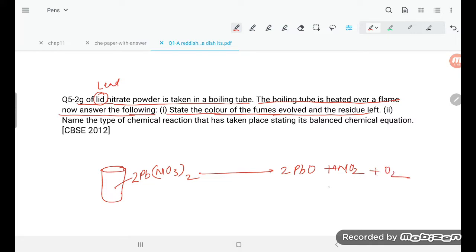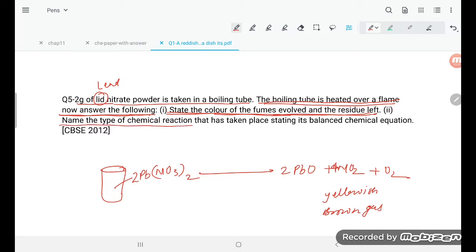Now, NO2 is what, student? Yellowish brown gas, yellowish brown gas, right? So there, the boiling tube is heated over the flame. Now, state the color of the fumes evolved and the residue left. So that is brown color, student. This is the brown color.